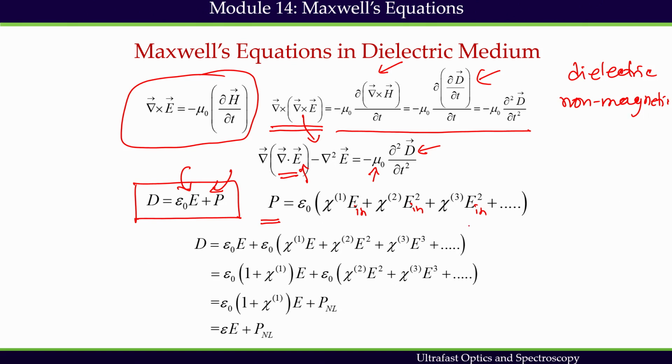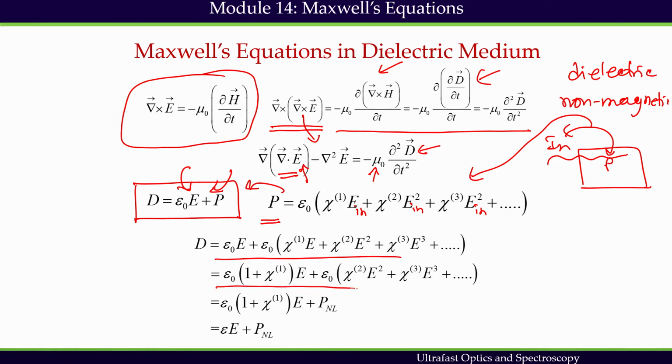So, if I have a medium and an input beam propagating through it, then I create a polarization. How the input field and polarization are related, we use the Taylor series expansion. We can plug that in here, simplify this expression, and finally I can write all nonlinear components as PNL.